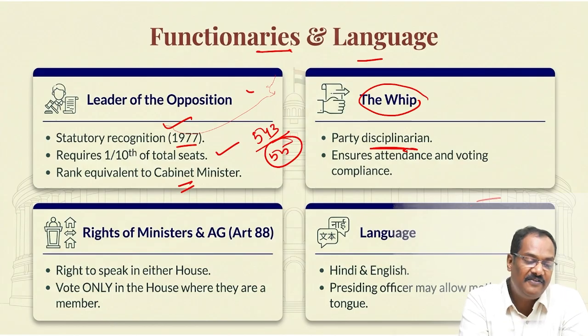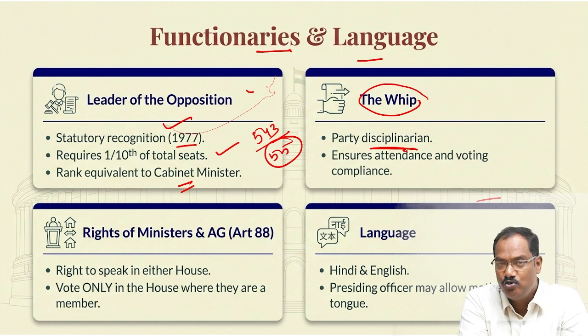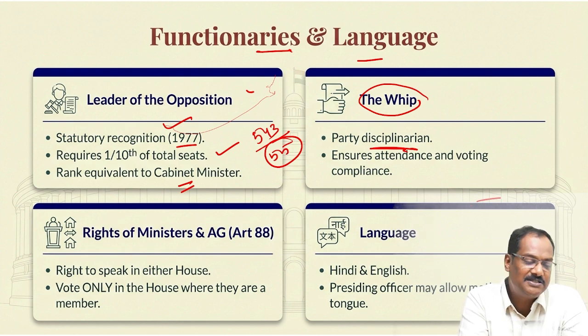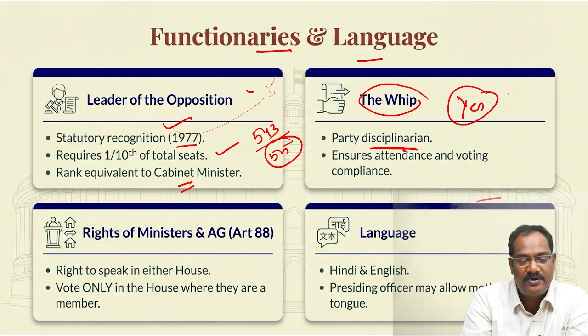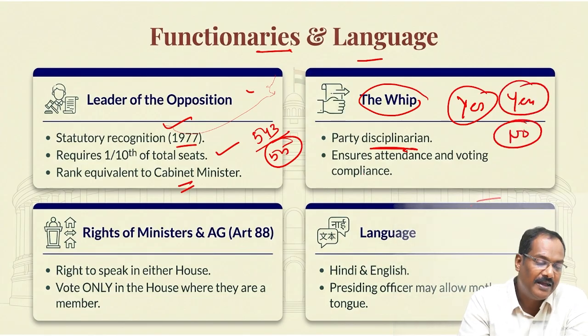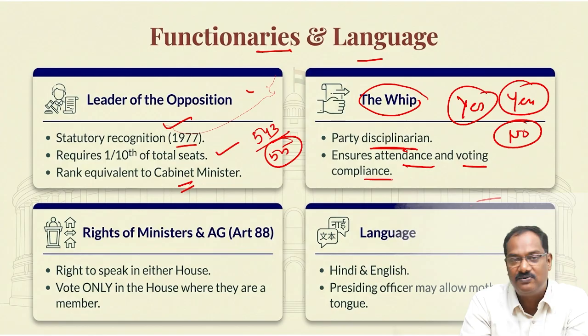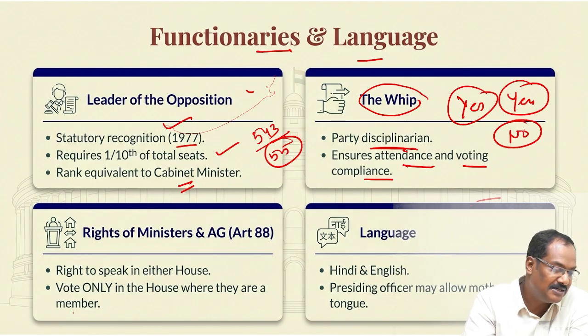So the whip is a person who will make sure that your party members are working properly in tandem with the party. If he is saying vote yes, everybody has to vote yes. If you are voting no, then it is defection. He ensures attendance and voting compliance, all this he will check. So these are the other terms you should know.